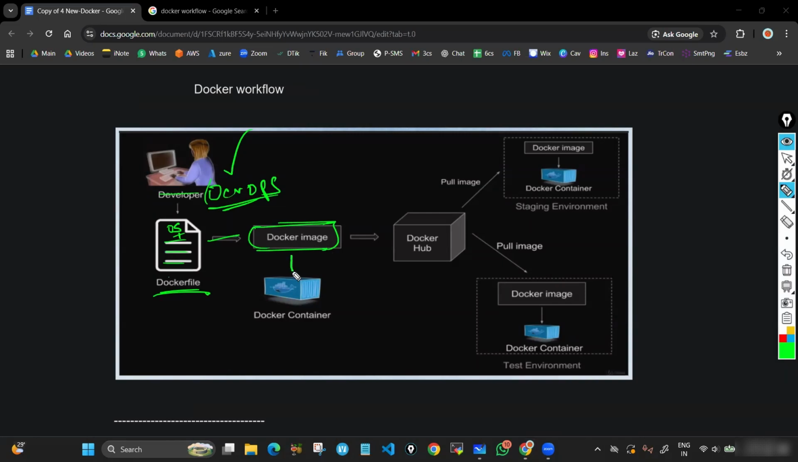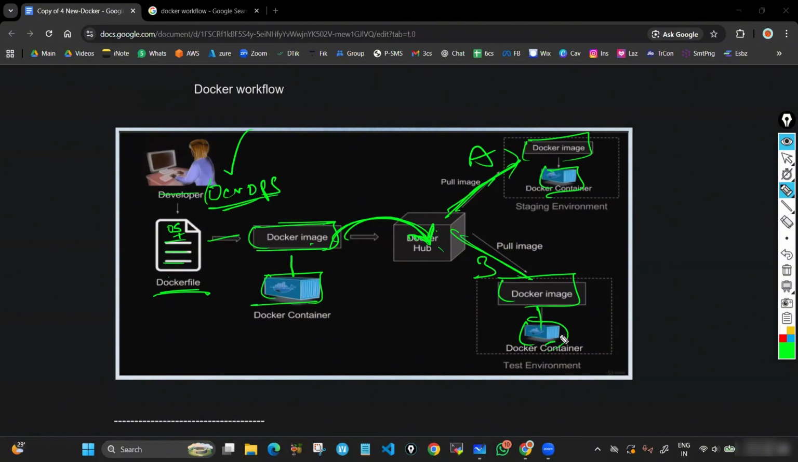From that, we can create our own container. Suppose I want to share this image with you. What I do is upload my image to Docker Hub. Let's say we have two people in our team, Mr. A and Mr. B. Mr. A will pull this image from Docker Hub and from that create his own container. Mr. B also pulls that image from Docker Hub and creates his own container.